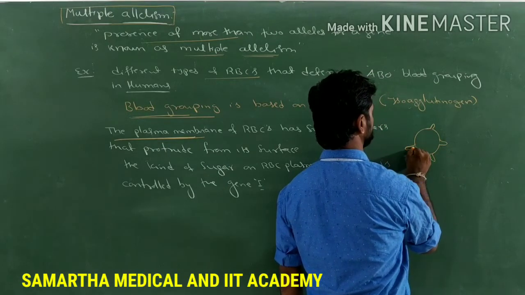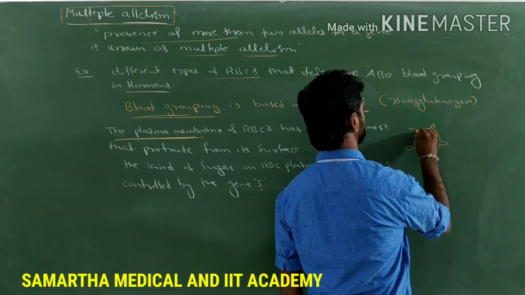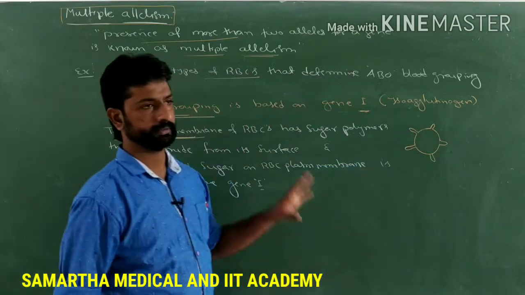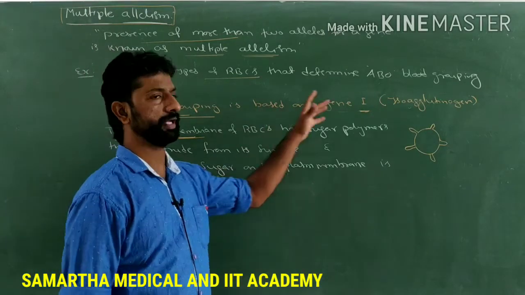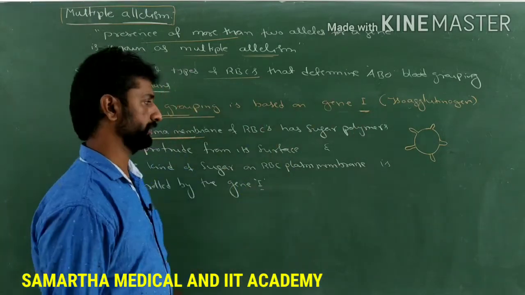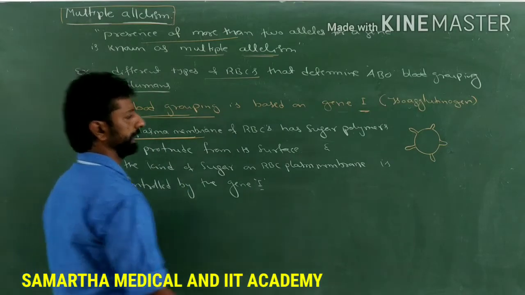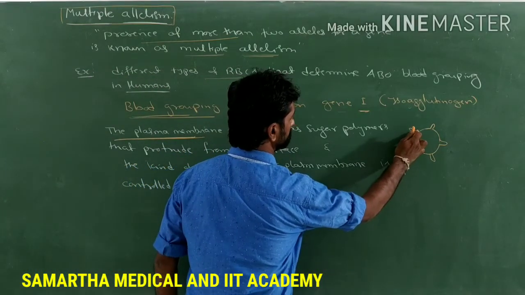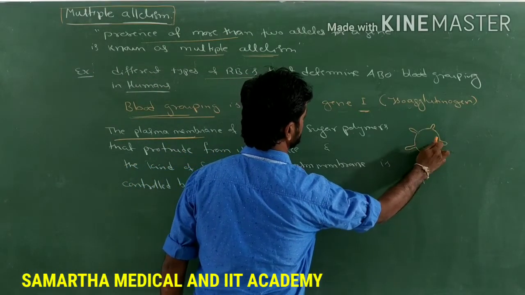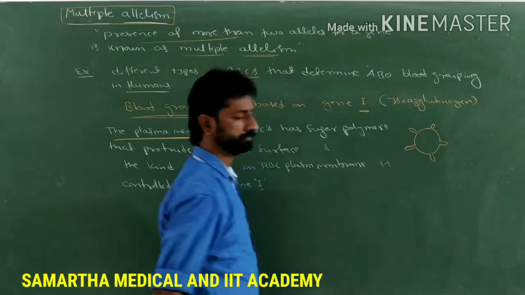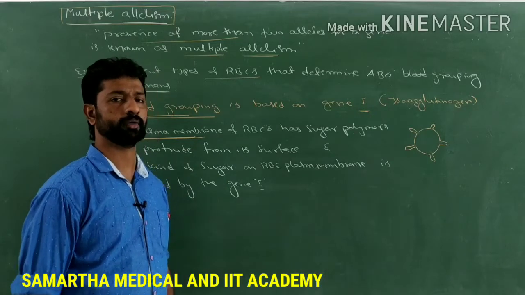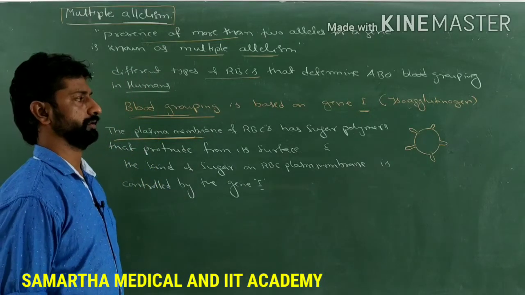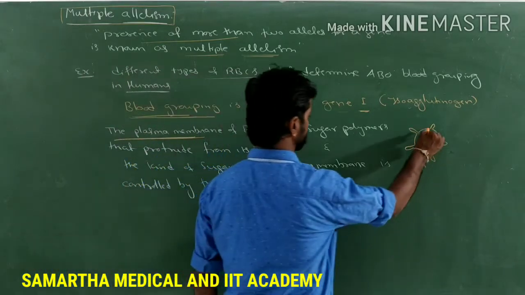Based on the type of sugar which protrudes out of the plasma membrane of the RBC, the human blood group will be determined. The sugar polymer protruding out of the surface of the plasma membrane of RBCs is the one which determines the antigen present on the surface of the RBC.